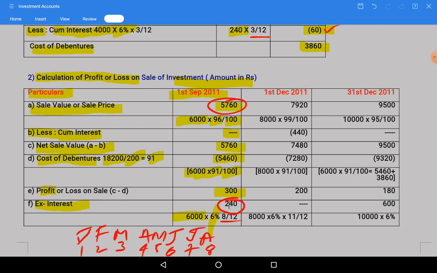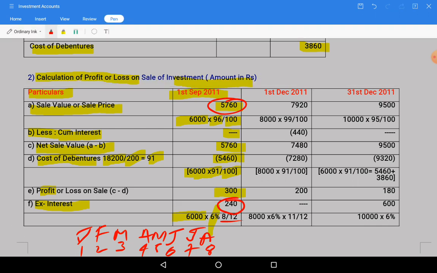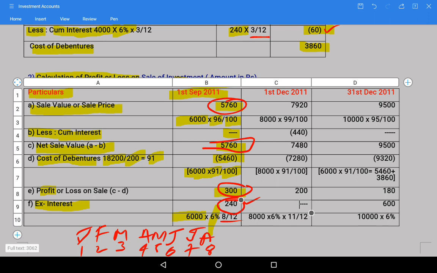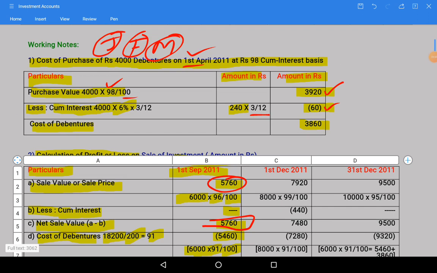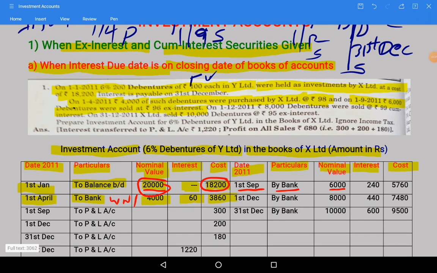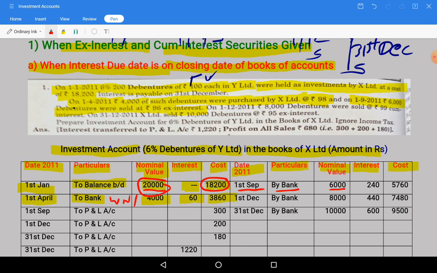So let us see these things in the investment account. We need to take the net sale value, this one, and this profit goes to the debit side along with the interest. So let us write these values in the investment account. First sale transaction, and we are going to see.